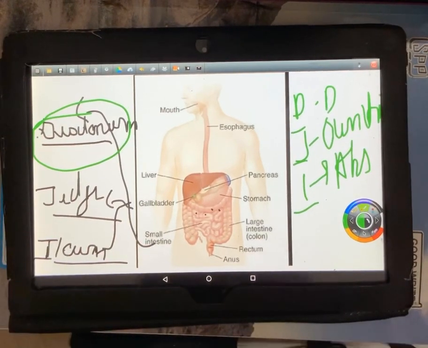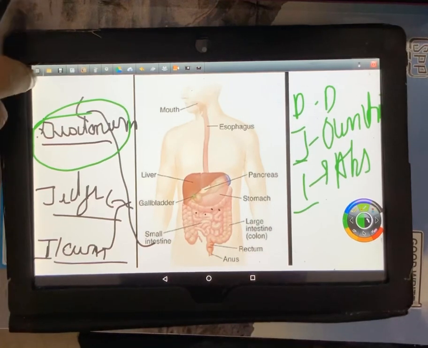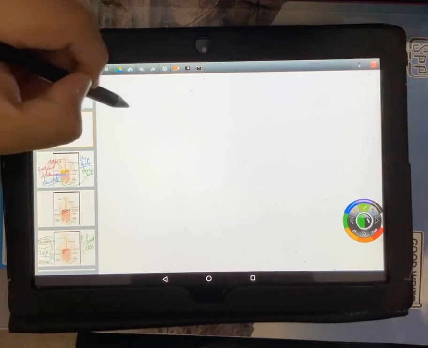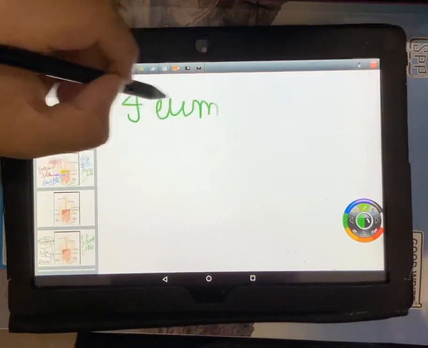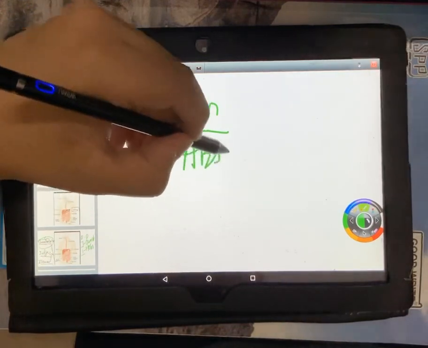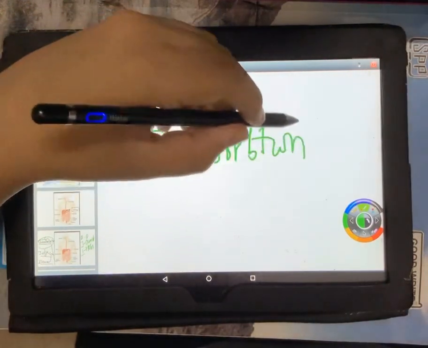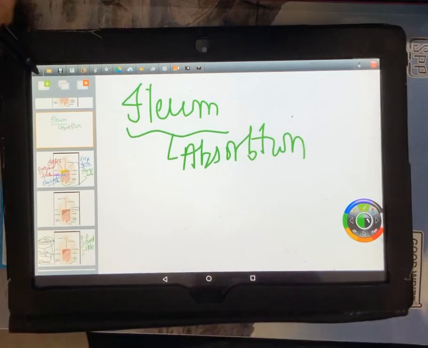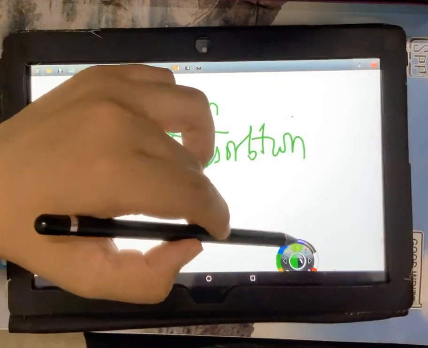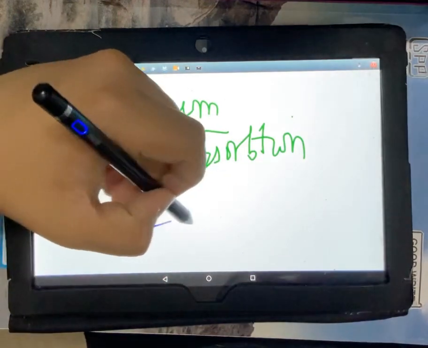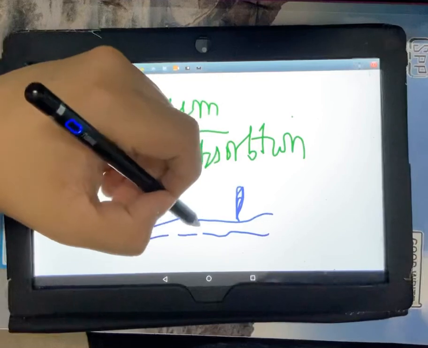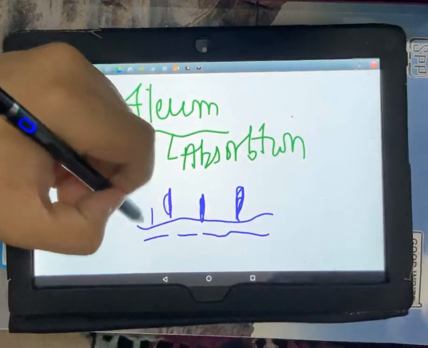Fine. Now coming on to the ileum. Ileum is the part of absorption. Now how does this absorb? In the ileum, on the walls of the ileum, there are many finger-like projections. So this is the ileum. There are many finger-like projections on the wall which are called villi.